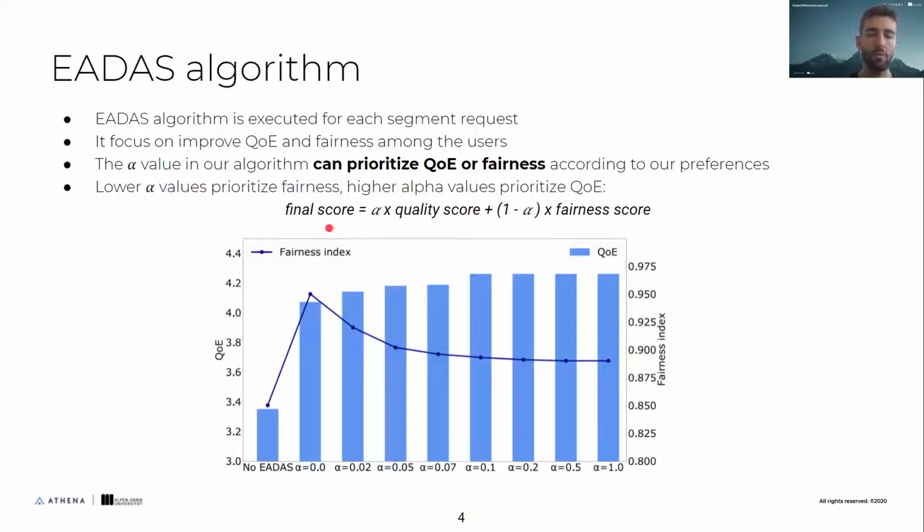Here we show some simulation for no EADAS or different values of EADAS, and we can see that EADAS improves a lot the QoE and the fairness, but depending on the alpha value, as I said, it improves more the QoE or the fairness. For example, for a lower alpha value, that is this one, we can see that the fairness is high and the QoE has a good increase, but still it can increase more if we put higher alpha values.